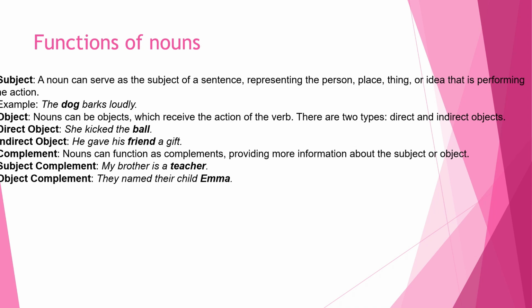Object, where nouns can be objects which receive the action of the verb. There are two types: we have direct and indirect objects. Direct object: she kicked the ball, where the ball is the direct object. Indirect object, for example, we have he gave his friend a gift, where the friend is the indirect object.